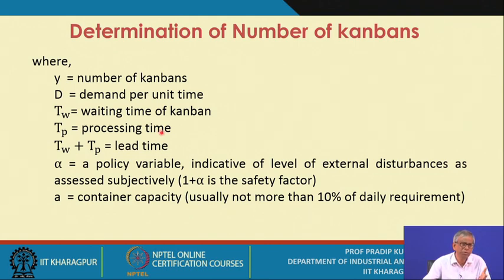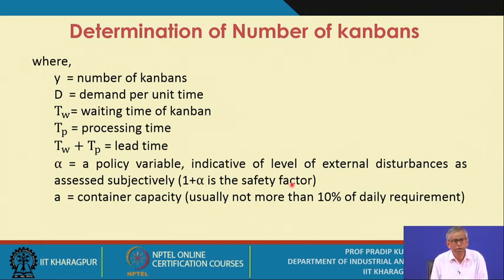I have already mentioned the throughput time. In the throughput time we have considered two time elements, the waiting time and the processing time, and if you add these two, it becomes the lead time. Alpha is a policy variable indicating the level of external disturbances as assessed subjectively. That means 1 plus alpha is the safety factor. Suppose the value of alpha is 0.4; then the safety factor will be 1.4.